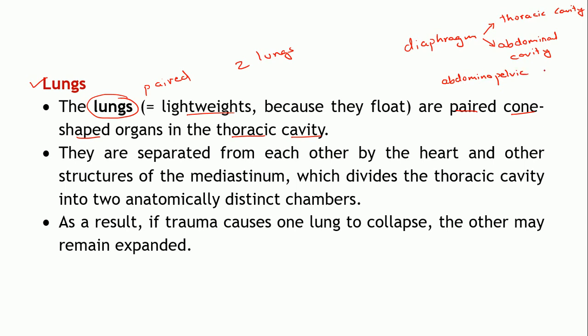In the pelvic region, mostly the reproductive organs or the excretory organs are present. Lungs are present in the thoracic cavity, superior to the diaphragm, which is a dome shaped skeletal muscle involved in the ventilation or breathing or your respiration.